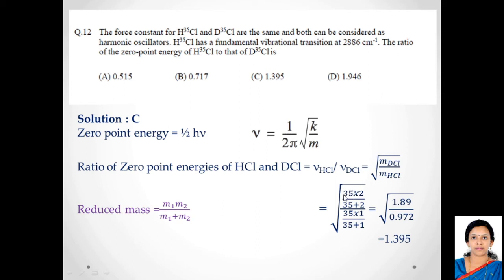Here the mass of chlorine is 35, as they have mentioned in the question. Hydrogen we know is 1, and for deuterium the mass is 2. So substituting that, we will end up with 1.395. So the answer for this problem is option C, 1.395.